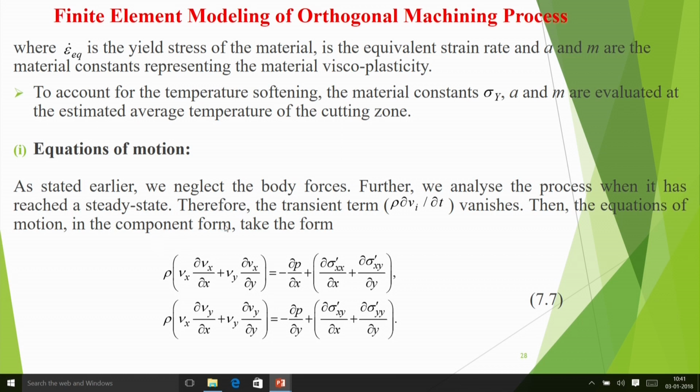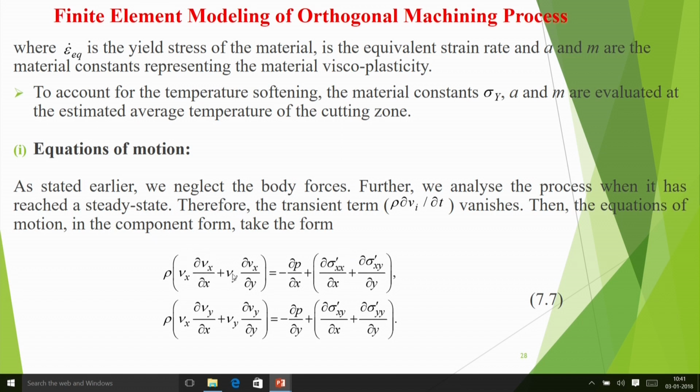Then we write the equation of motion. The equations of motion are written like this. Momentum balance in the x direction gives you this, and momentum balance in the y direction gives this. P is the hydrostatic pressure acting on that particular point, and this is the deviatoric stress.